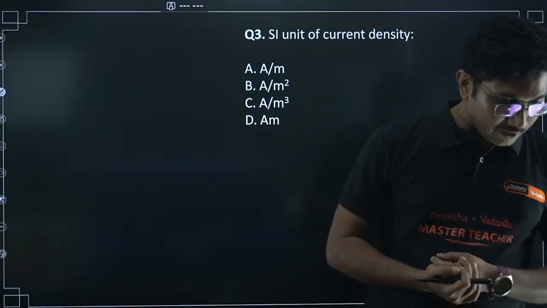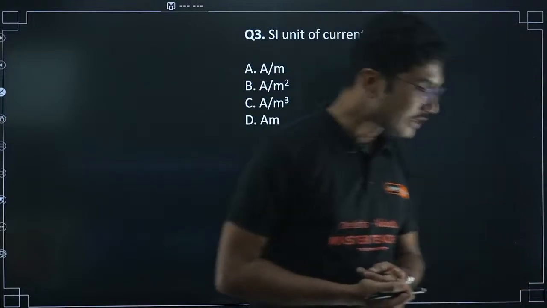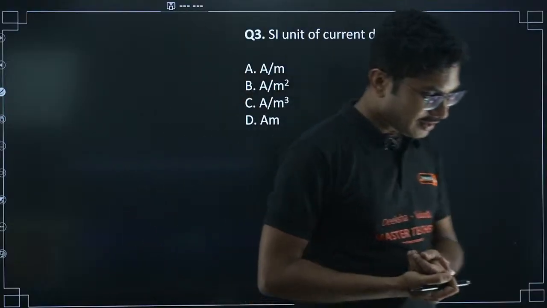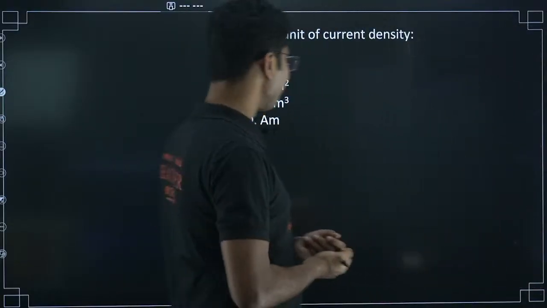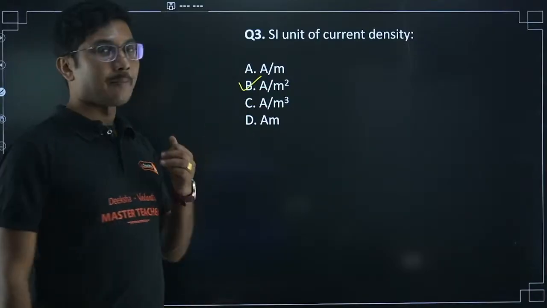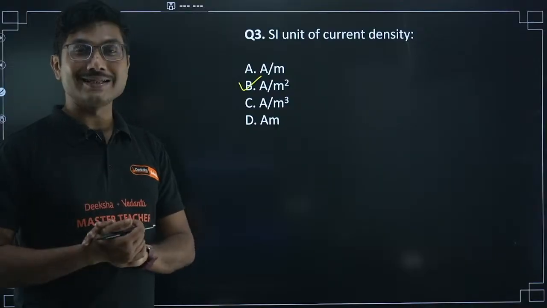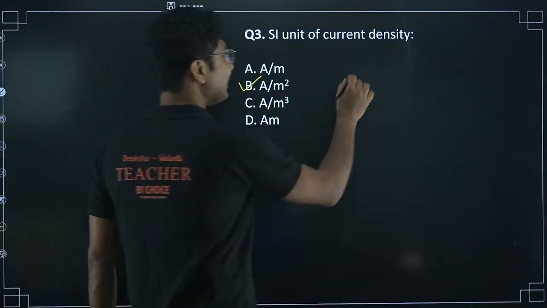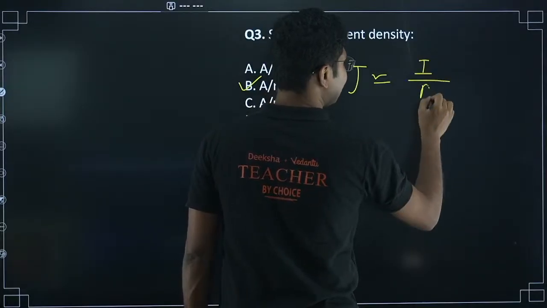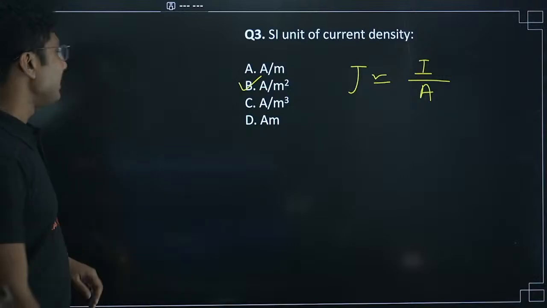Now tell me. Mohammed Ibrahim is saying option B, and Mohammed Mukid is also saying option B. Yes, SI unit of current density is ampere per meter square, not ampere per meter cube. Students get confused between normal density, mass density and current density. Current density is basically current divided by area. It's an area density. So it is ampere per meter square.